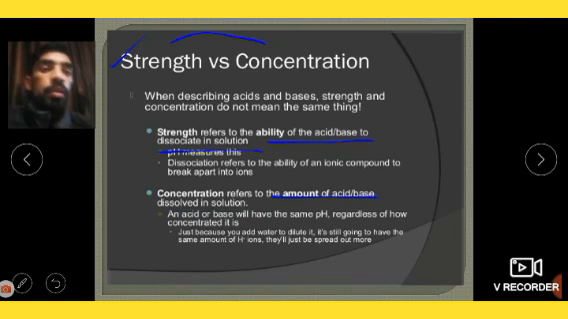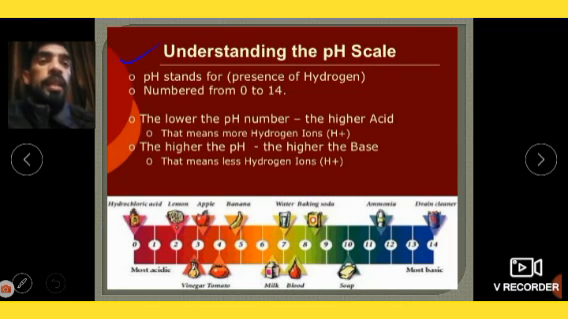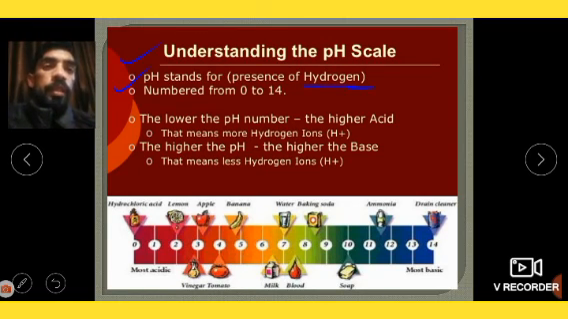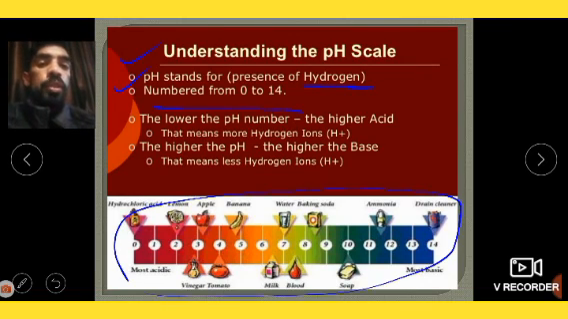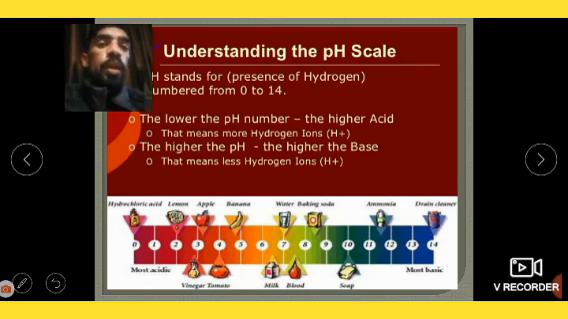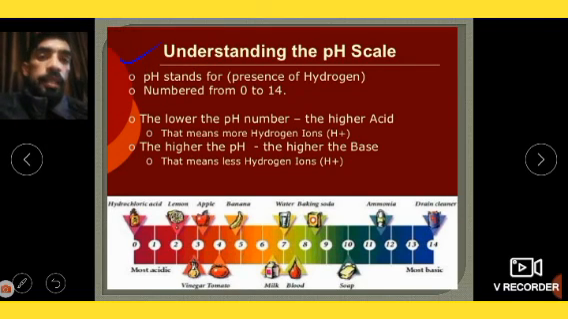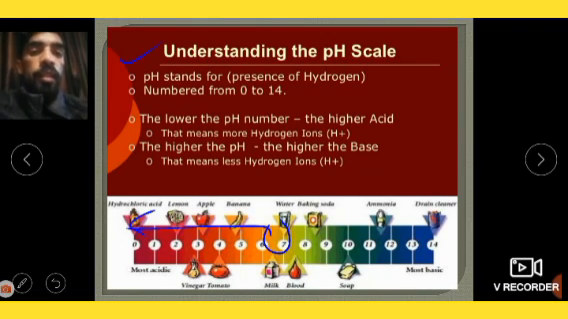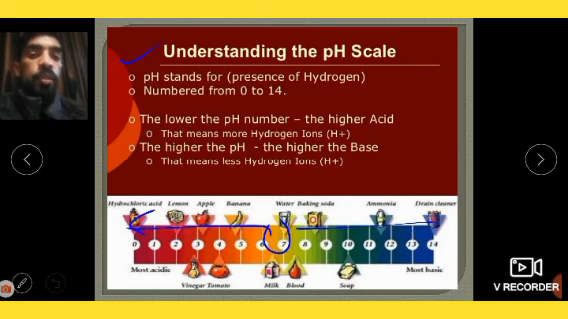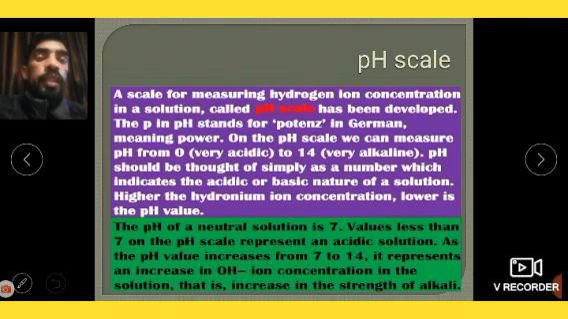Next is understanding the pH scale. pH stands for presence of hydrogen in the solution, and it is numbered between 0 to 14, as I have already shown in this picture, in which the lower the pH number, the stronger the acid. 0 to 7 is acid, 7 to 14 is basic, and 7 is neutral. Below 7 it is acid, above 7 it is basic. Hope you understood. You can go through your textbook also.